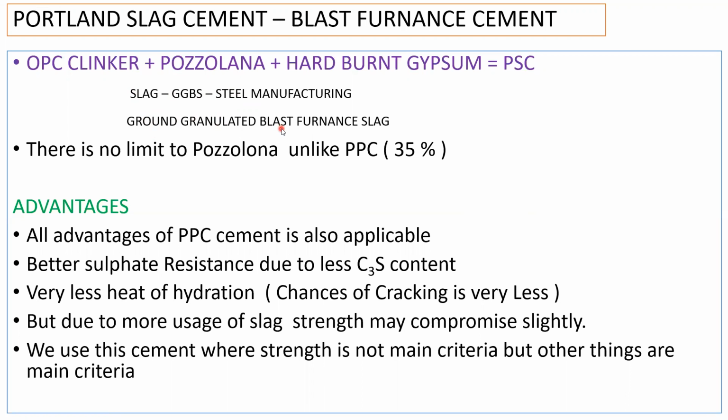And again, this is a byproduct of the steel industry. This GGBS that we get is a byproduct of the steel industry. So you have to add that into this, and then it becomes my Portland slag cement. But here there is no limit to pozzolana. In the previous case, what happened? The government had limited the use of pozzolana up to 35%. But here there is no limit to pozzolana. Unlike PPC, you can add more than 35% also.